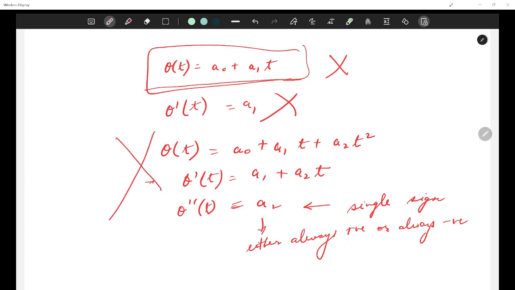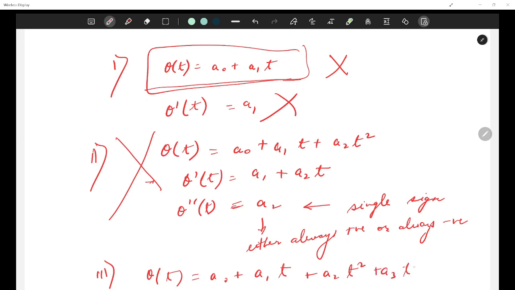This also fails. So the first one we tried failed, the second one we tried failed. That is why the minimum we need is to proceed with a cubic spline for the given conditions. This is the minimum requirement. I hope this is clear.